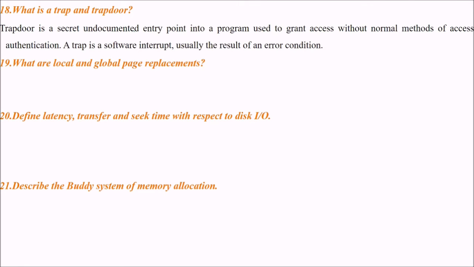A trapdoor is a secret undocumented entry point in a program used to grant access without normal methods of access authentication. A trap is a software interrupt, usually the result of a certain error condition. It is non-preemptible.